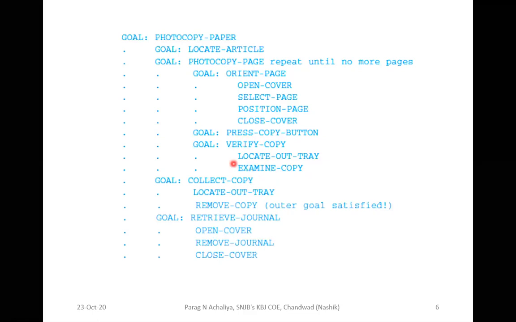If it is correct, then you will do this activity up to the last page, or you are going to repeat all these activities until no more pages are remaining. So you are going to do it like this only. Then after finishing the photocopy of the number of pages, the next goal will be to collect those copies. You will check in the tray, you remove the copies. That will be your outer goal.